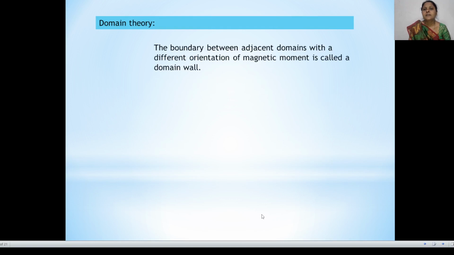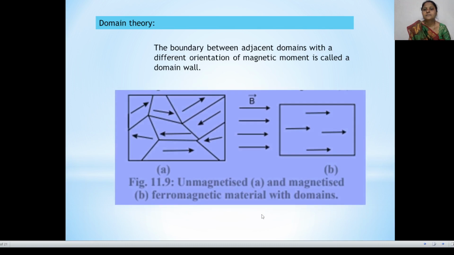Domain theory. The boundaries between adjacent domains with different orientation of magnetic moment is called a domain wall. As shown in the figure here, unmagnetized A and magnetized B ferromagnetic material with the domains.